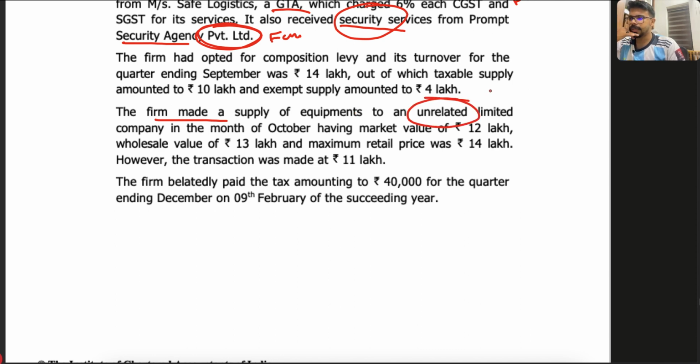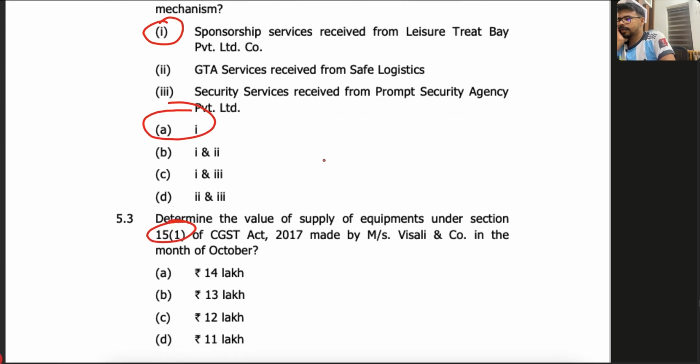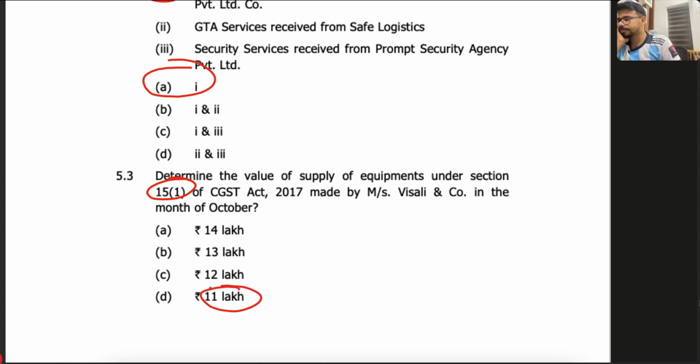That means the section 15.1 condition is okay, because there is no other consideration, and the recipient and supplier are unrelated persons. So these figures are just for confusing you. The value will be the transaction value, meaning the actual transaction value, that is 11 lakh. So 11 lakh is the value. Very simple. Nothing to confuse or worry about.